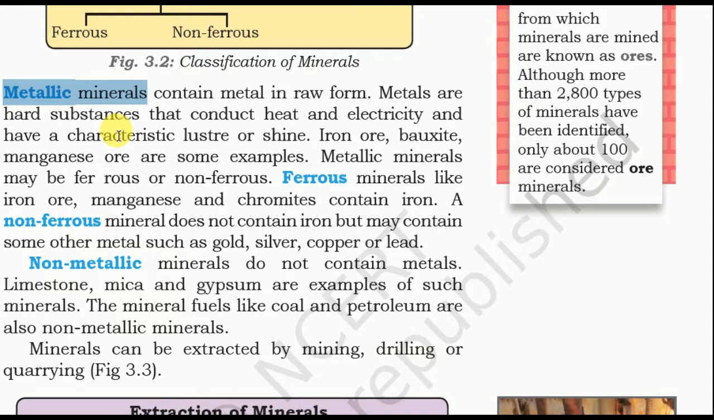Metallic minerals may be ferrous or non-ferrous. Ferrous minerals like iron ore, manganese, and chromite contain iron. A non-ferrous mineral does not contain iron but may contain some other metals such as gold, silver, copper, or lead.